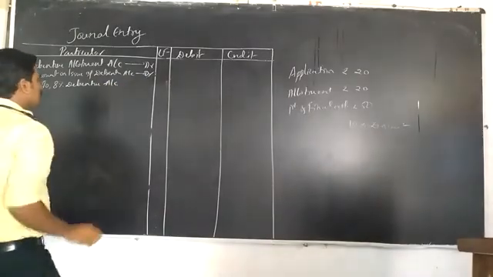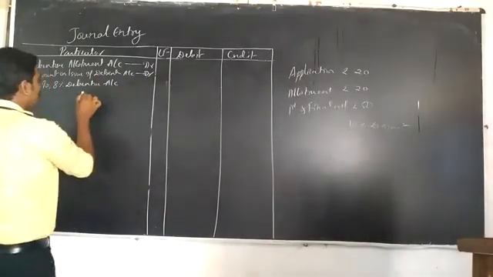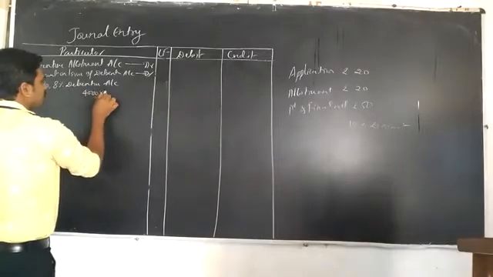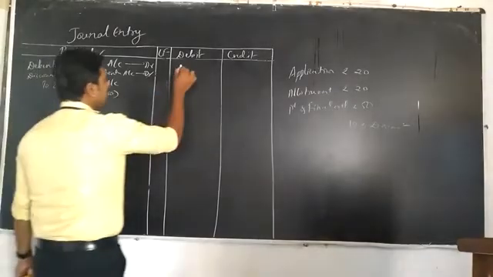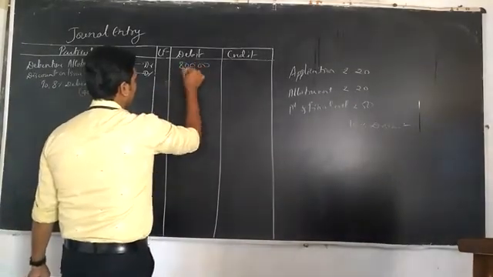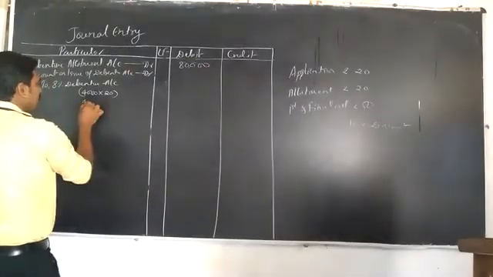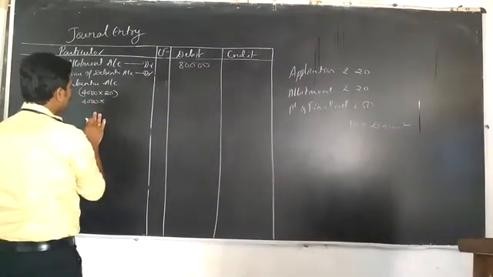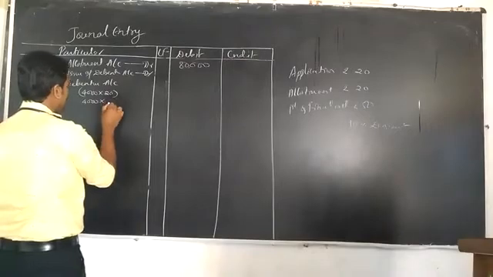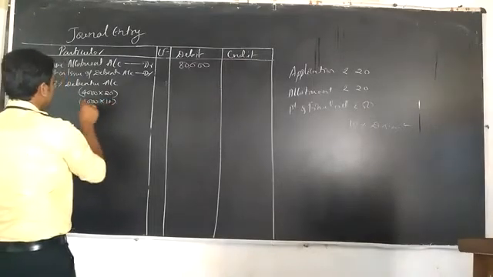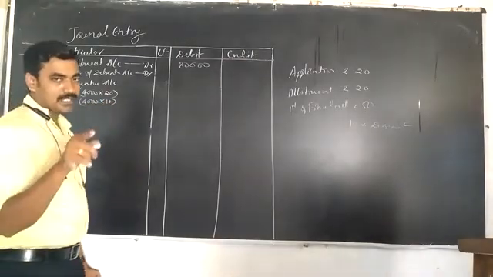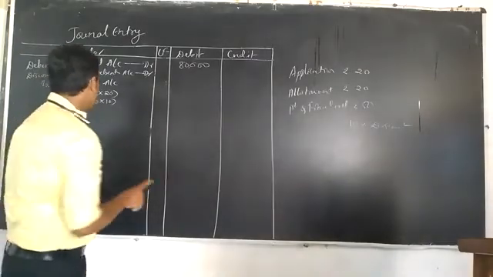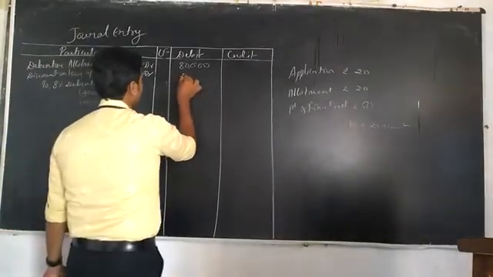So total how much? Allotment is ₹20. Therefore 4,000 debentures into 20 is equal to 80,000. Allotment amount is 80,000. Then 10% discount means 4,000 into ₹10. Total 100 rupees face value, 10% discount means 10 rupees. So therefore 4,000, sorry, 40,000.